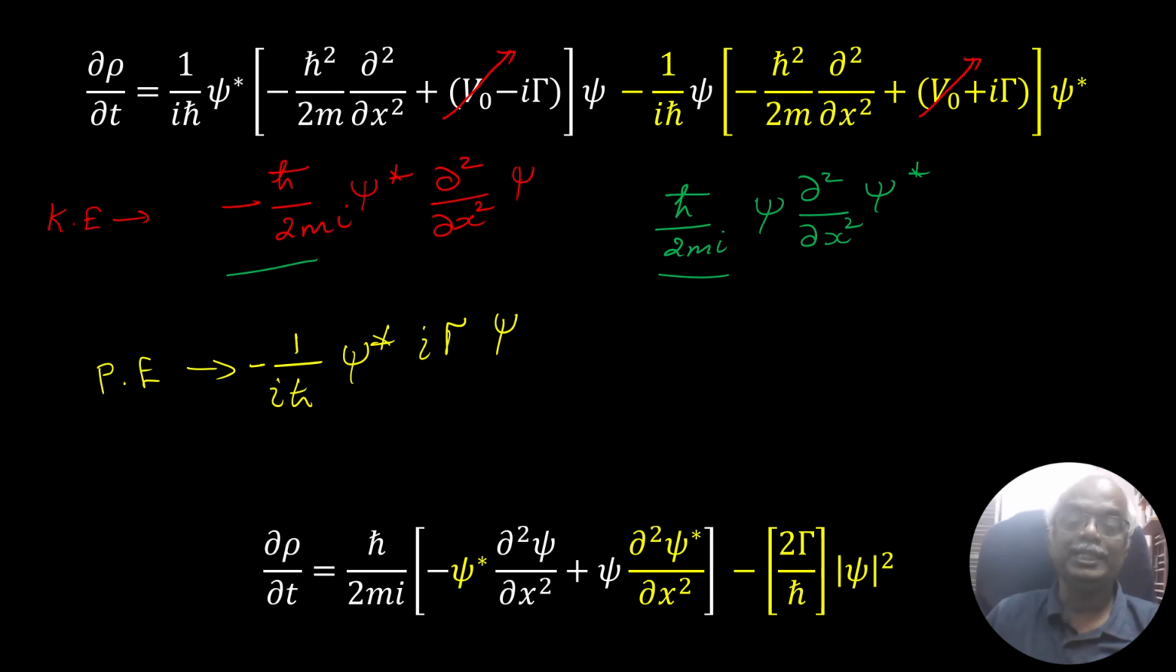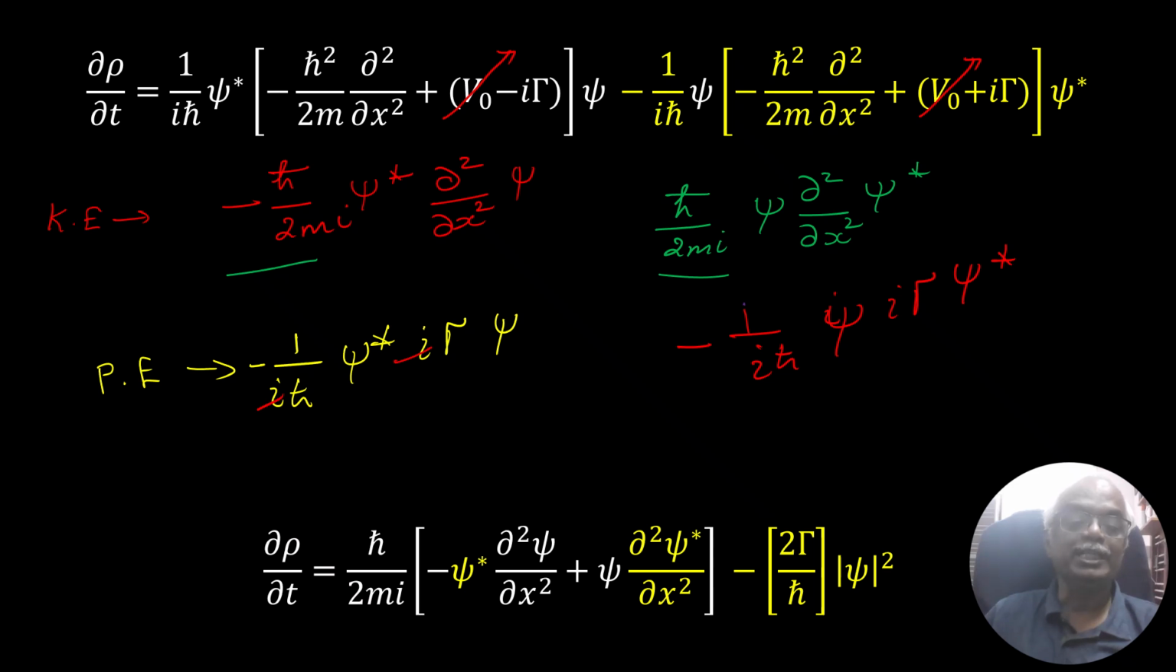You do the same thing here. If you do this, you have minus 1 over I h cross, then I gamma. Of course, before that, don't forget psi. Psi multiplied by I gamma psi star. So here, in the first term, I will get cancelled. So you will get psi star gamma psi.